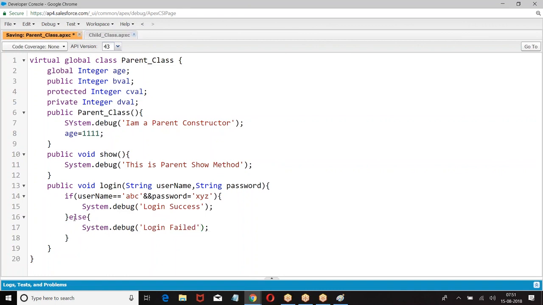This is the method. Parent class has defined a method called login.